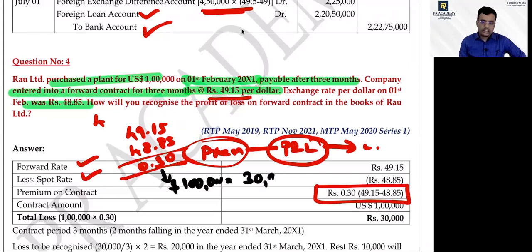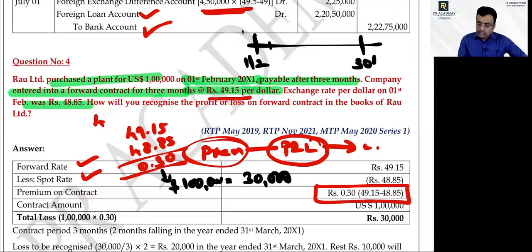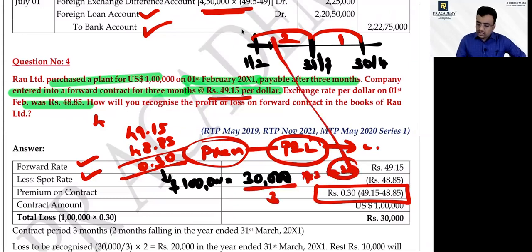The forward contract is taken on 1/2, payable within 3 months. It means up to 3/4, and in between there is the financial year end, 31/3. So how many months fall in this period and how many months in the next? Two months in this financial year and 1 month in the next. So 30,000 divided by 3 into 2 comes to 20,000 in this financial year and 10,000 in the next financial year. I hope you understood.